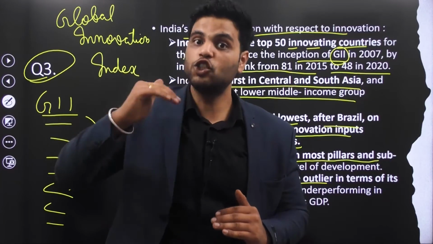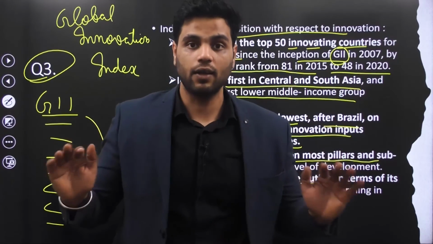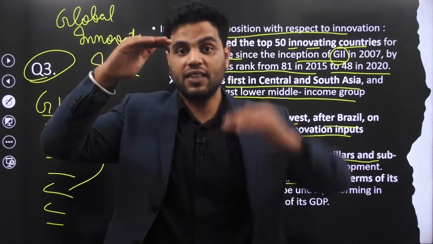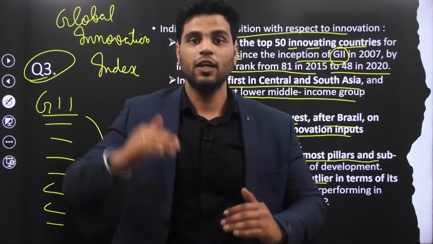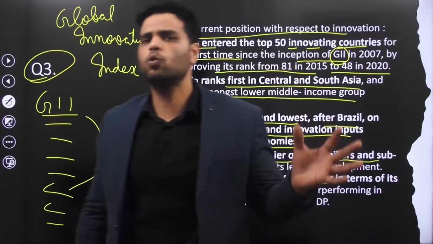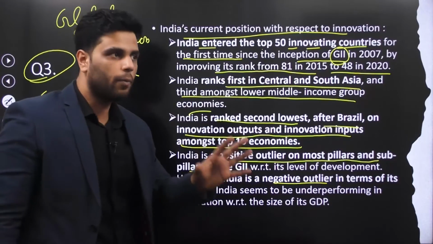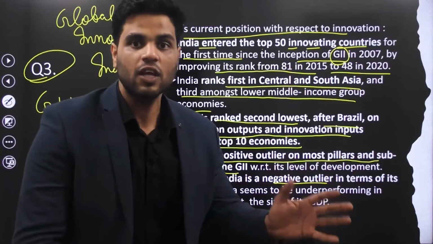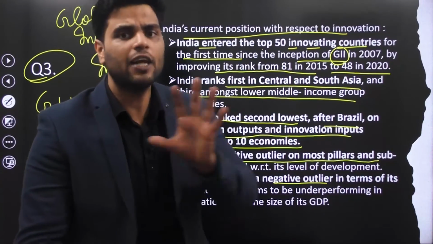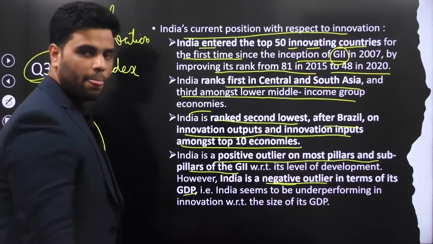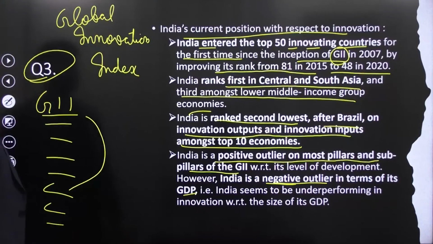India has a big GDP. India's GDP is quite big, right? So according to its GDP levels, India's innovation should have been there, but it's here. So it's not performing proportionate to its GDP. Though as far as its development levels are concerned, it is performing proportionate to its development levels, but as far as GDP is concerned, India can do better, right? Hence we have written India is a negative outlier. In any case, let's see further.